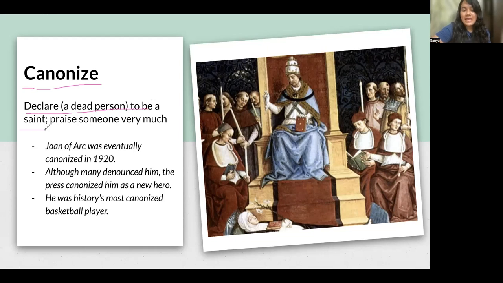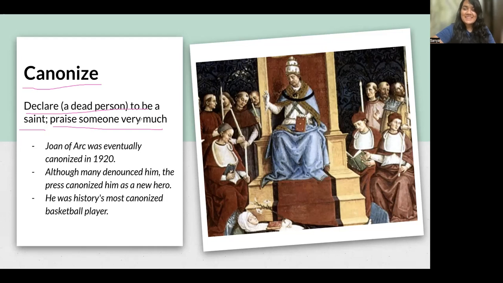If someone is dead, and now after their death, you're declaring them to be a saint, that they are worthy of so much praise. So you say that this person was canonized, right? So let's remember it like this. A cannon killed the person, okay? And now that person is dead. So everyone just declared him to be a saint, right? A cannon killed the person, and now that the person is dead, everyone thinks that person is a saint. Saint as in everyone is praising that person. Oh my God, that person was so nice, but he was killed because of a cannon, right?